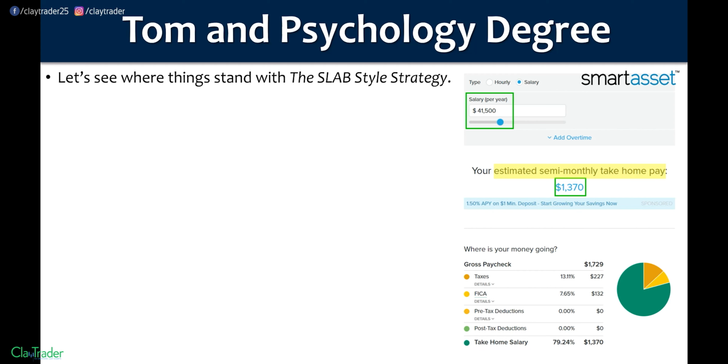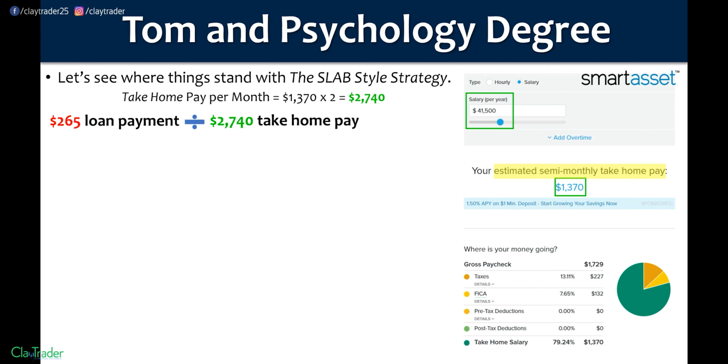So let's see where Tom stands with the slab style strategy. Again, 2 paychecks valued at $1,370 per month makes the take-home pay per month $2,740. So let's figure out the what's in it for me percentage. As you do your research, and like I said, right now we're just pretending that Tom's in his research phase right here. So Tom's got to think, all right, well, what's in it for me? What exactly, what would life look like in that situation? So he's got his $265 loan payment, which we calculated based on the assumptions discussed in part 1, and he's going to divide that by his take-home pay, $2,740, and that is going to give him the what's in it for me percentage. So within his research, Tom should be saying, all right, 9.7%.